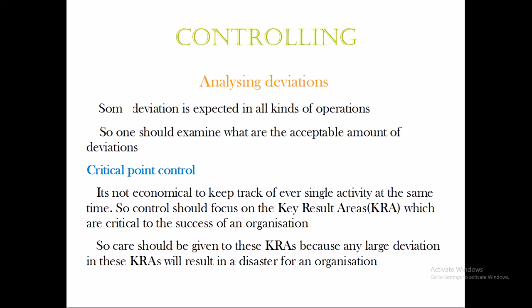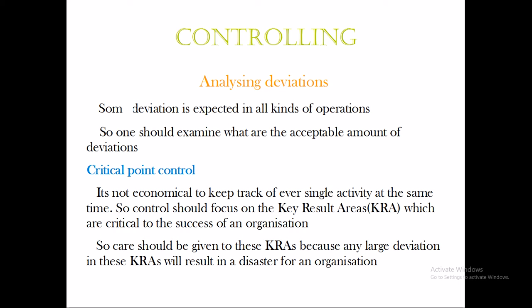Acceptable amount of deviation means to what extent deviation can happen, because if we have set 900 units and the employees have only been able to manufacture 896 units, that's not a big deal. Even 890 or 880 is just 20 units, and they will be able to make it up in a matter of days. First of all, it is the duty of the controlling authority to find out why the deviation has occurred, and even if the deviation is small, it is better to analyze why it happened, but there is no need to take corrective measures for a small amount of deviation.